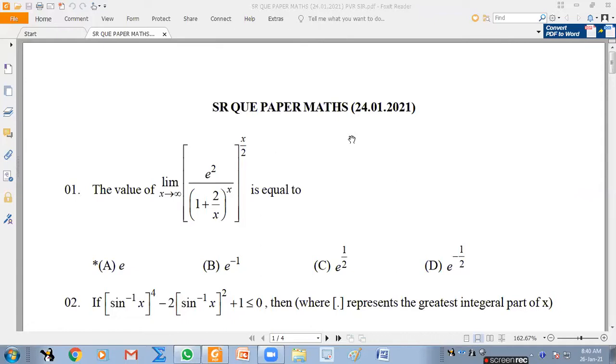Okay, first of all, I want to discuss if you have any doubts in the exam paper, that is Sunday's, because some people wanted to ask doubts. Earlier, you didn't have the paper. Now it is easy for me to screen share. So on the screen, you can see the very first question. Anybody any doubt in that? Yes, sir. Okay.